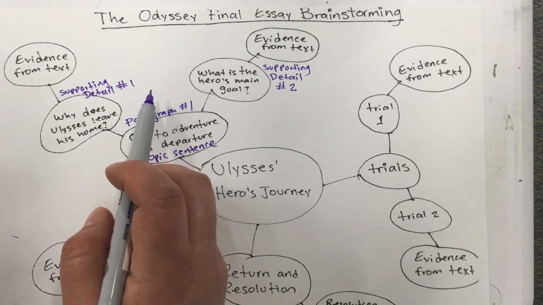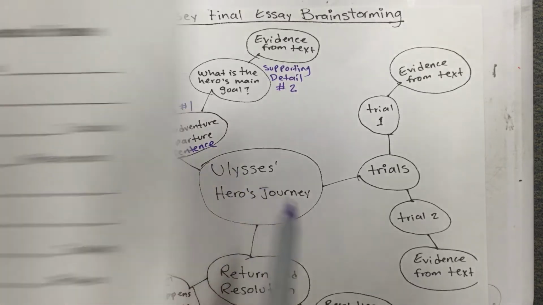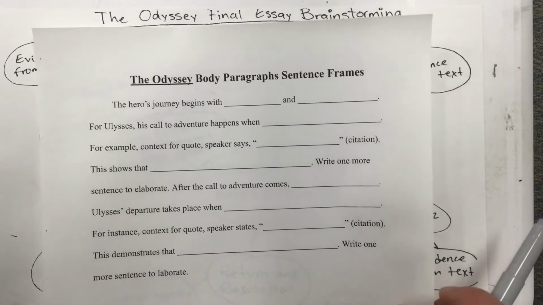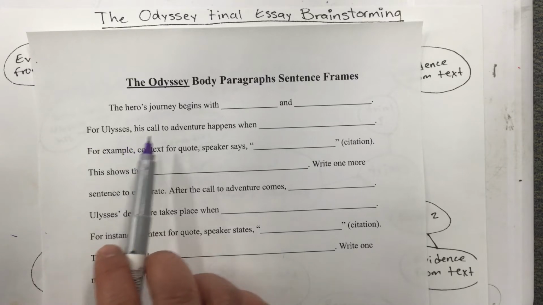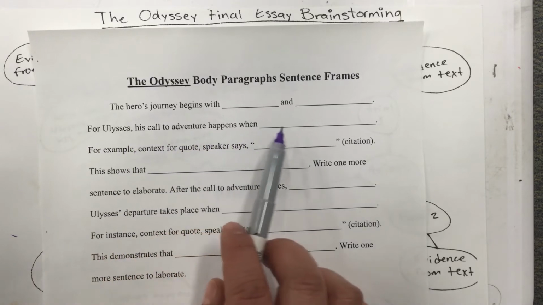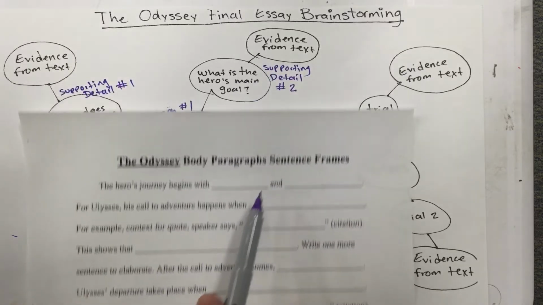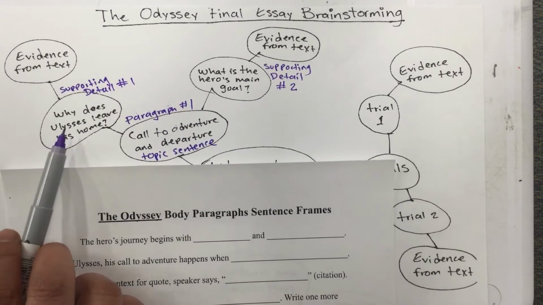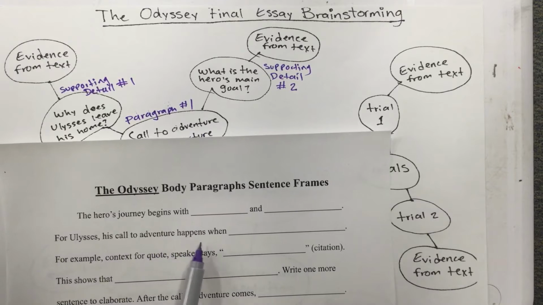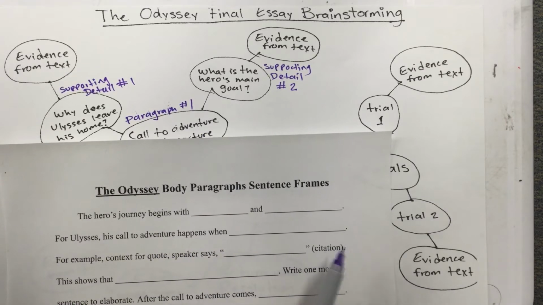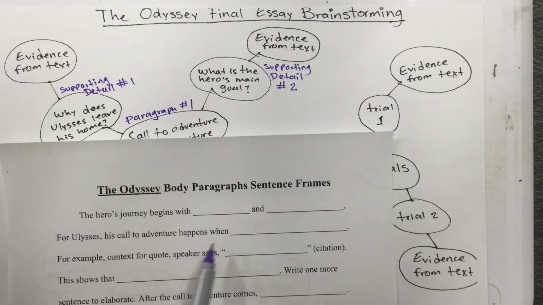You continue looking at the sentence frames and you look at the second sentence. It says, for Ulysses, his call to adventure happens when, and that's when you tell me the answer. So for Ulysses, his call to adventure happens when he has to go rescue the princess in Troy, or when he goes to fight.